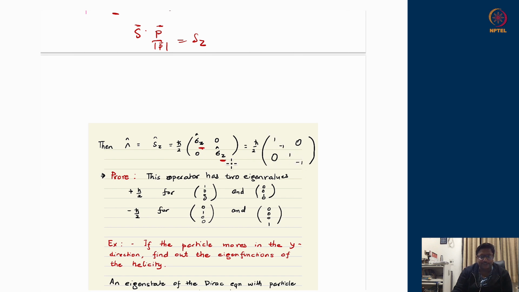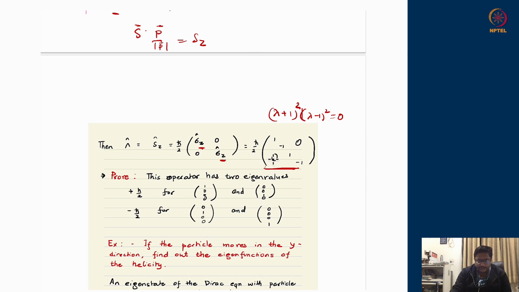You see, this is the helicity operator for a particle which is moving along the z direction, or the plane wave which is moving along the z direction. This matrix is simple enough. You can see that it has four eigenstates, two distinct eigenvalues. You can solve this eigenvalue equation. You will find an equation like this: lambda plus 1 squared times lambda minus 1 squared should be 0. That means it has two eigenvalues plus 1 and two eigenvalues minus 1. Therefore, there are two eigenstates with eigenvalue plus h bar by 2 and two eigenstates with eigenvalue minus h bar by 2.